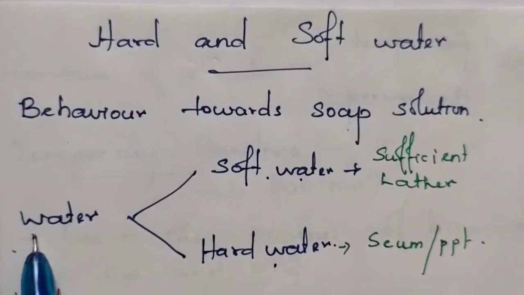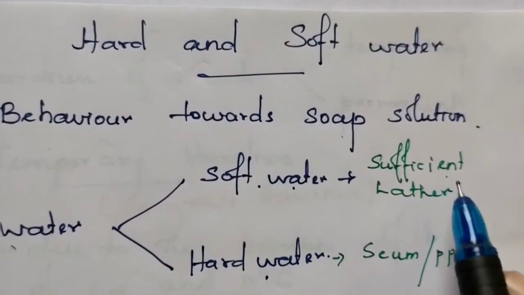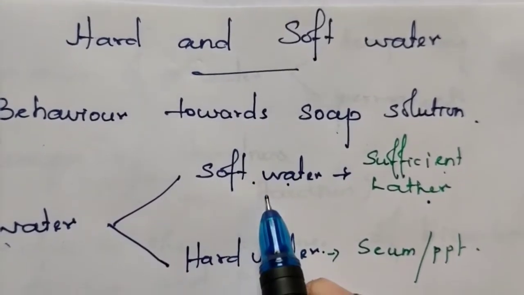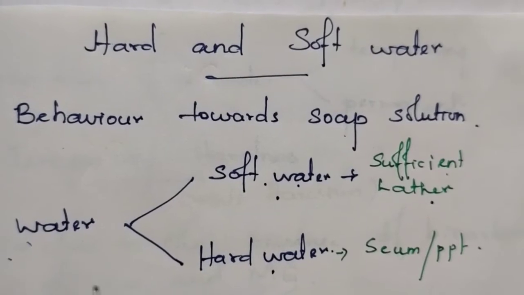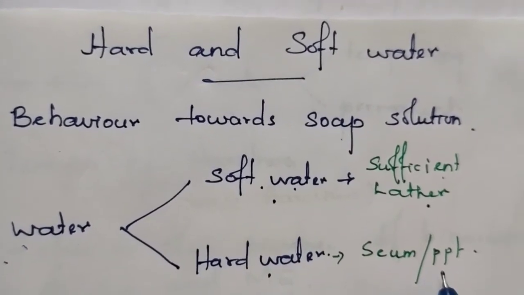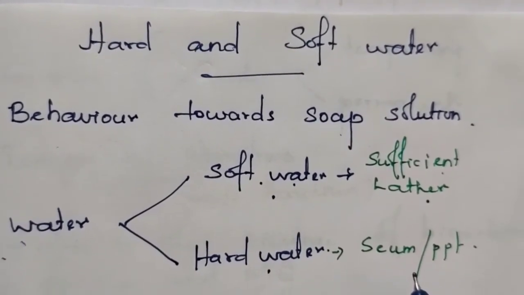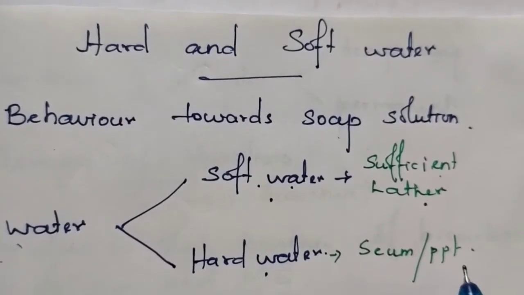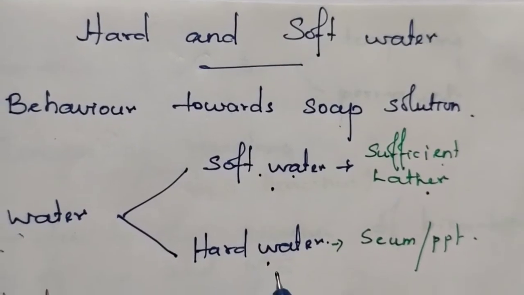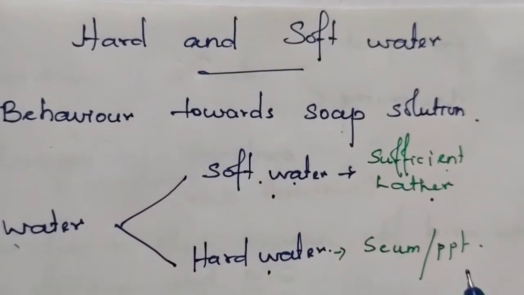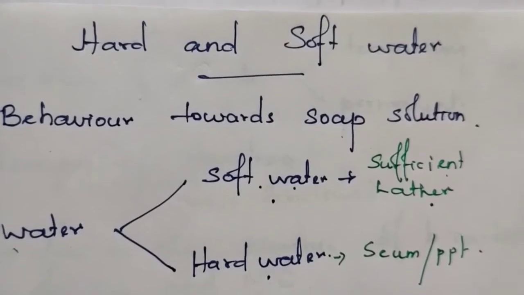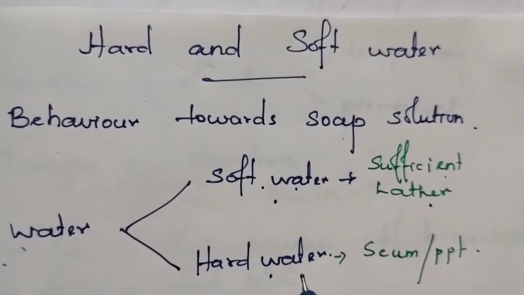The water which produces some precipitate or white scum on reacting with soap solution is called hard water.